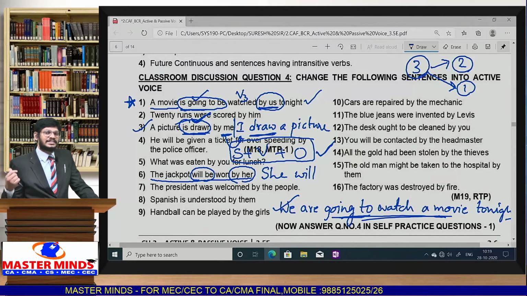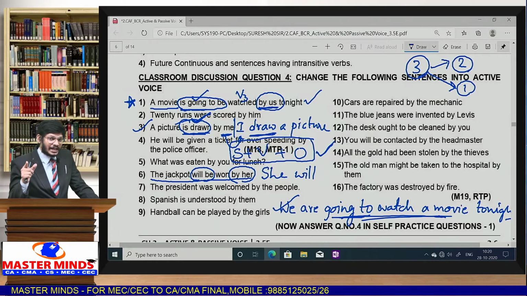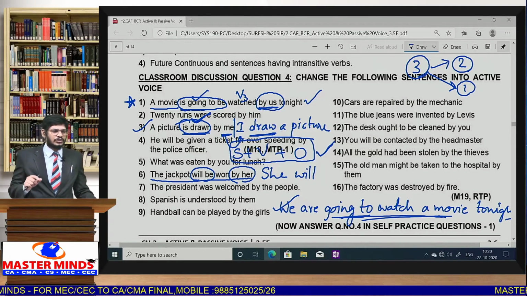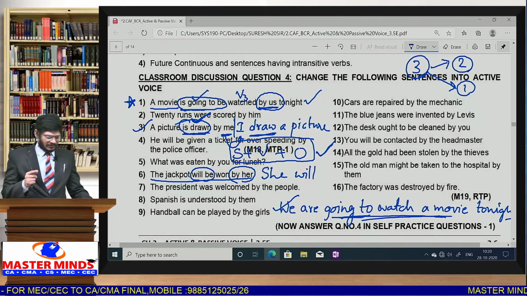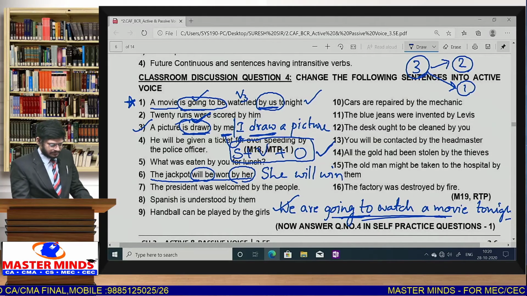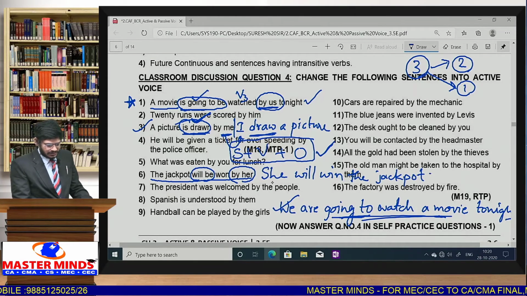What is the simple future structure? Subject plus will or shall plus V1 plus object. You should understand these tense structures. If you don't know them, you may find it a little hard or difficult. Okay. So she will win. V1 is win. What will she win? The jackpot. She will win the jackpot.